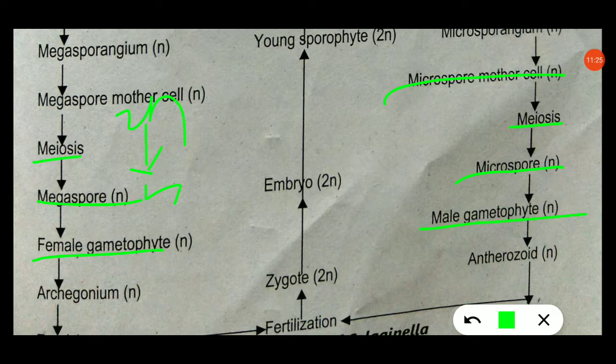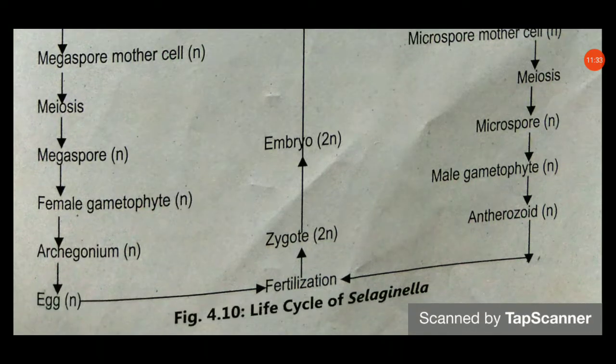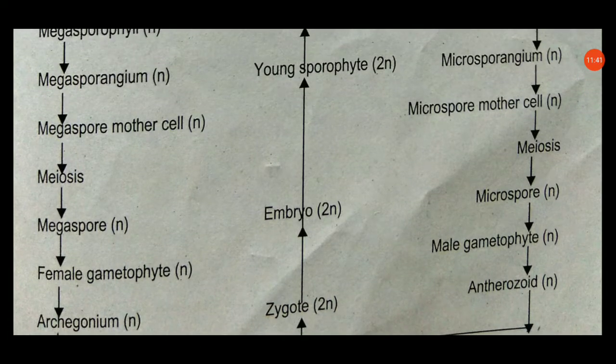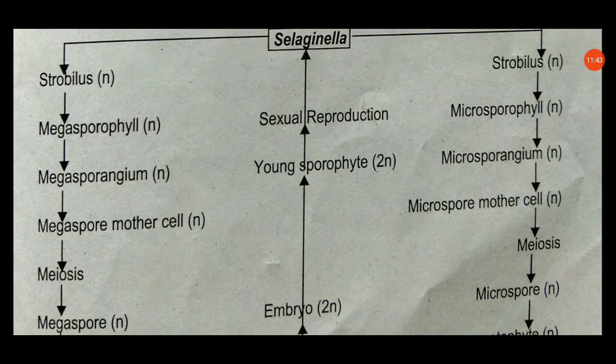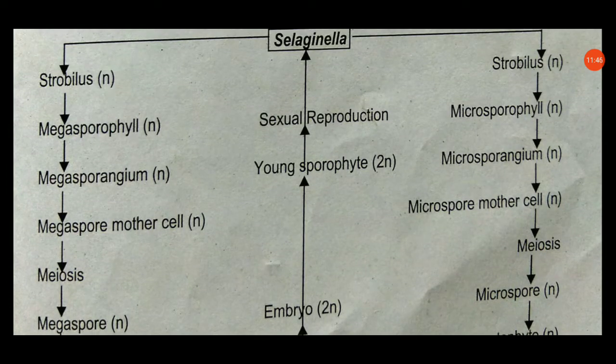The female gametophyte forms the archegonium, which is haploid, and forms the egg; the male gametophyte forms the antherozoids, which are haploid. When the egg and antherozoids fuse together, they form the zygote, resulting in the formation of the embryo. This embryo gives the young sporophyte, and this stage is known as sexual reproduction. Then the young sporophyte converts into Selaginella. This is about the alternation of generation in Selaginella. In the next lecture we will see the economic importance of the pteridophytes.